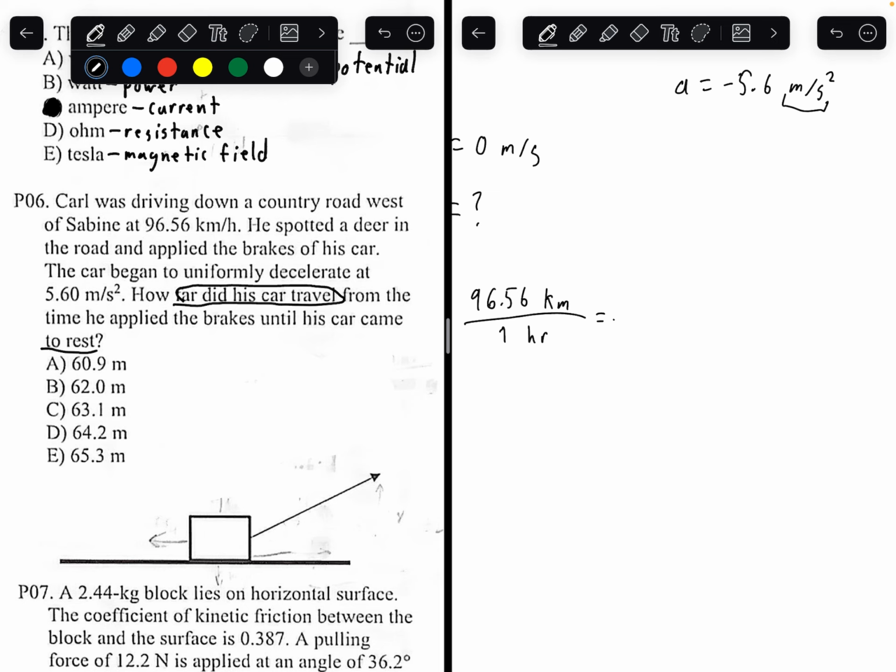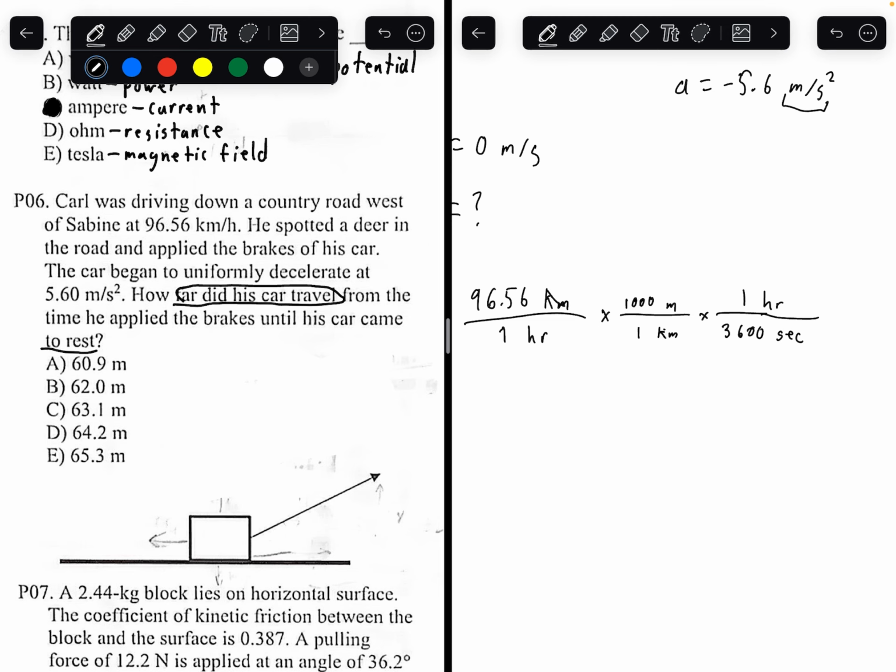To do that, we know in 1 kilometer there are 1,000 meters, and in 1 hour there are 3,600 seconds.